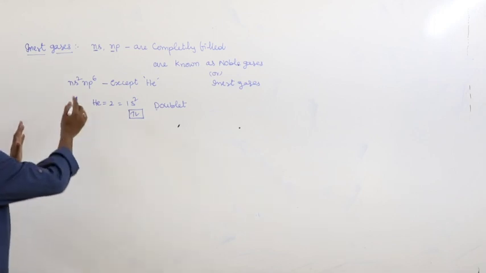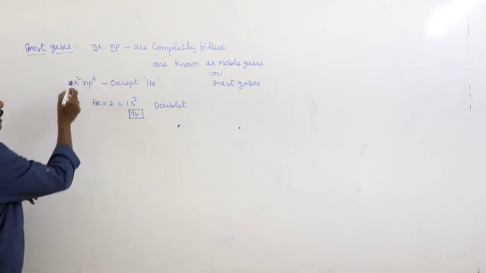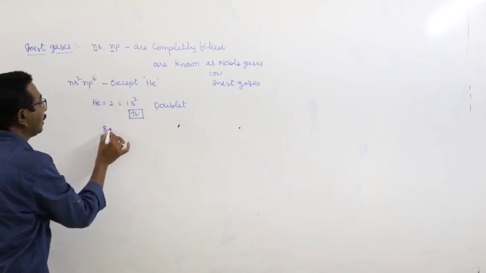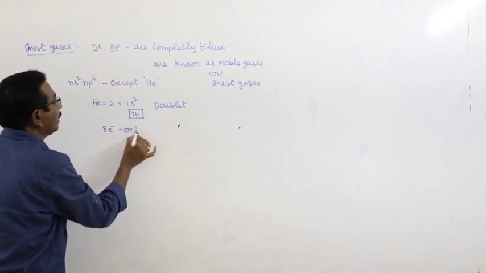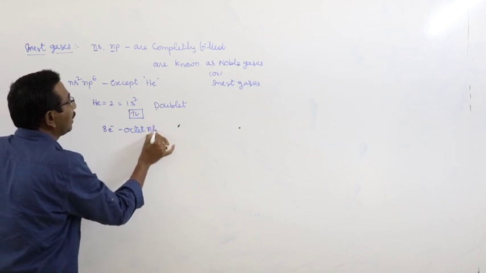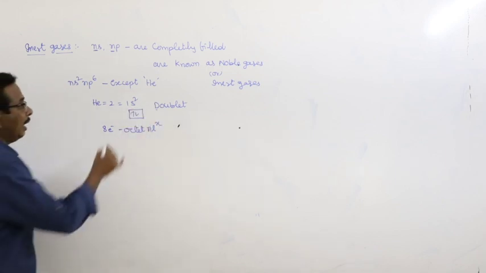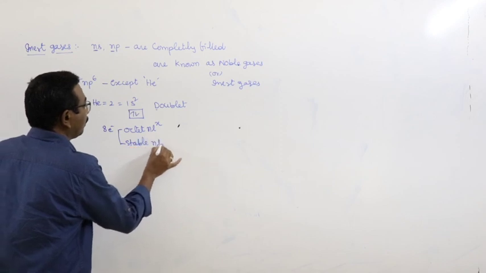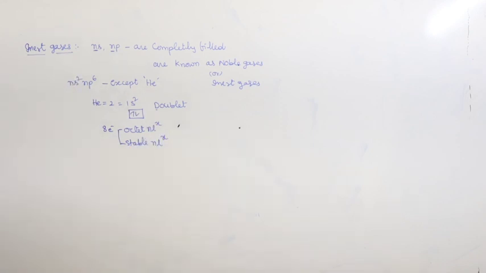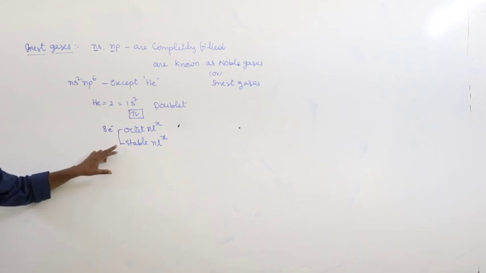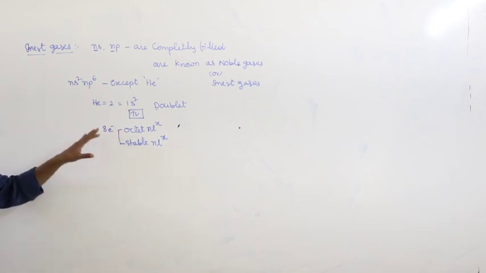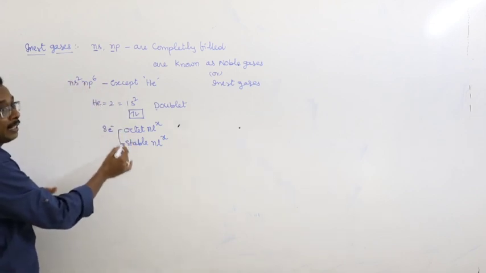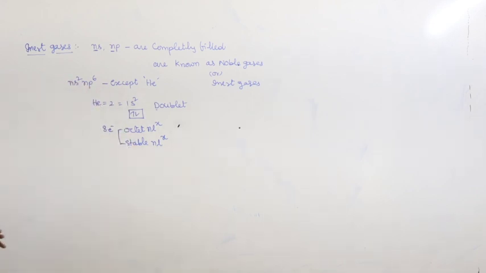And this is about the outermost electronic configuration. How many electrons are there? 8 electrons in the valence shell. That 8 electron configuration is also known as octet configuration, and that is a stable electronic configuration. Stable electronic configuration or octet configuration or 8 electron configuration, and that is also commonly known as inert gas configuration.